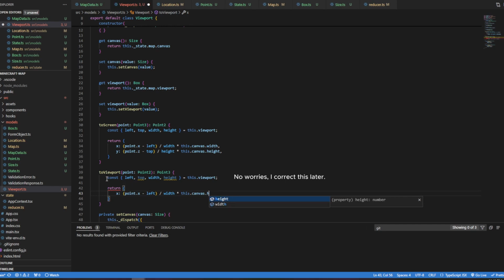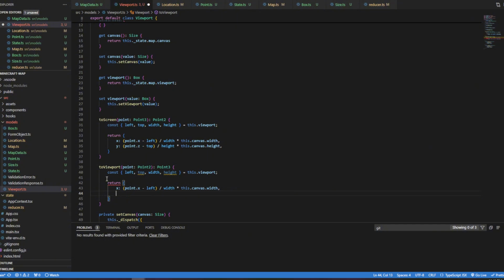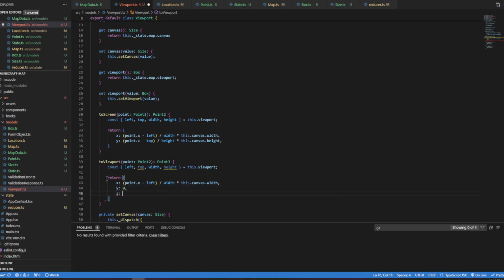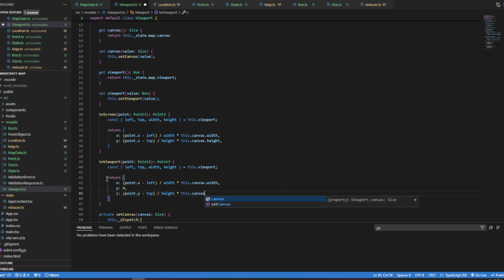No, width. Okay. And then we're going to do y equal y. No, we're going to do y is 0 and z is point dot y minus top divided by height times this dot canvas dot height.